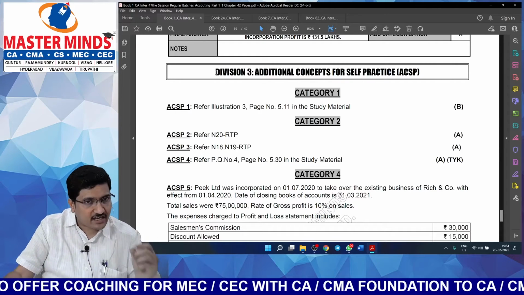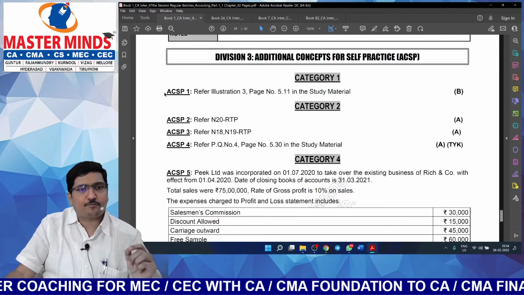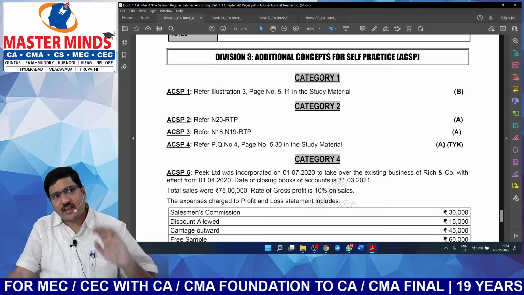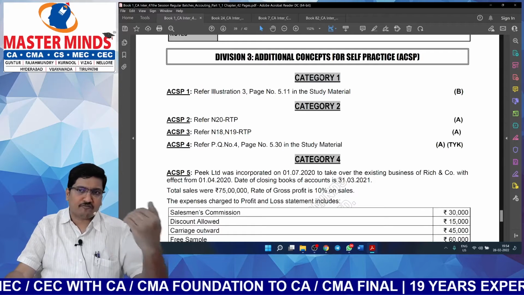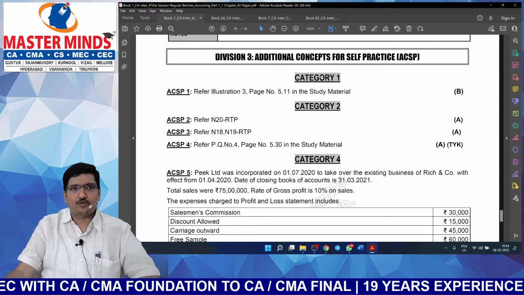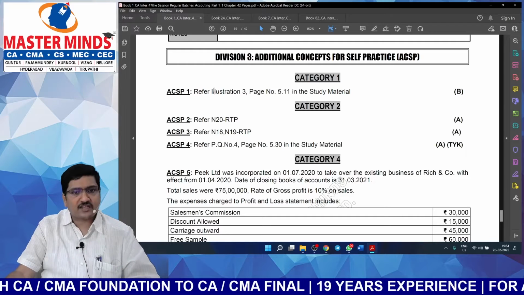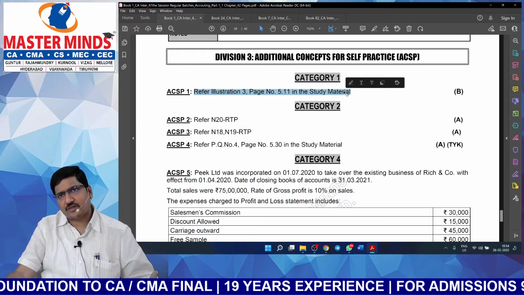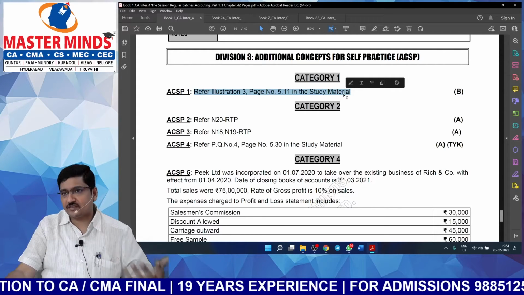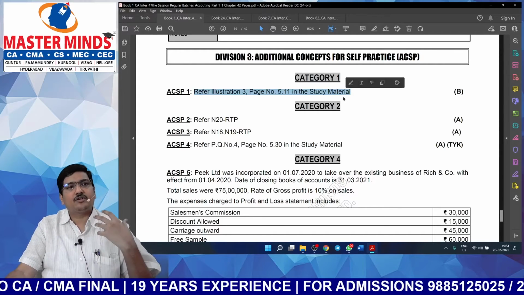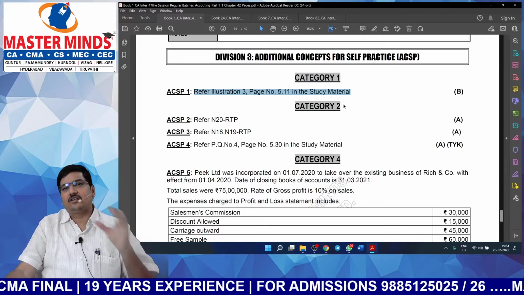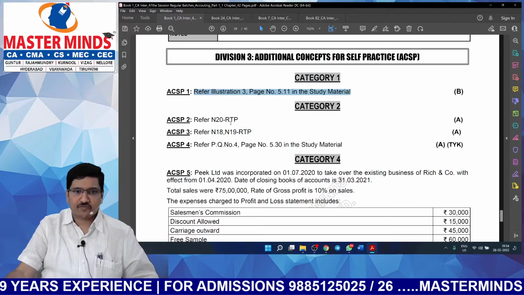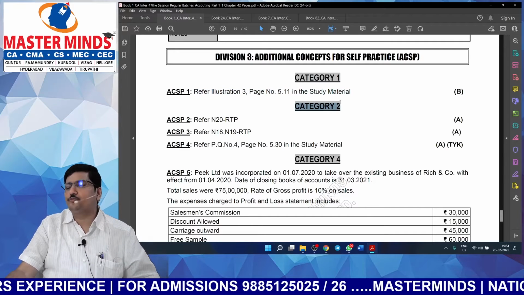No. We have identified and listed out such problems under the heading Category 1. Category 1 means very basic in nature. Can you comfortably leave it as choice? Yes. You need not even refer to it. That's why we have just given the reference. Why have we given the reference? To maintain transparency. To tell everything clearly, that these are the areas we have ignored from ICAI sources. Now, what is this category 2?